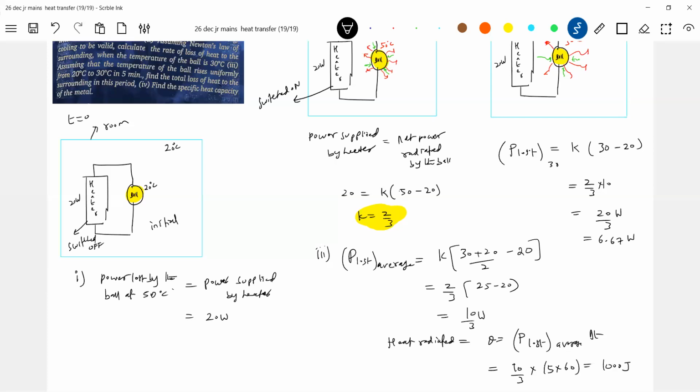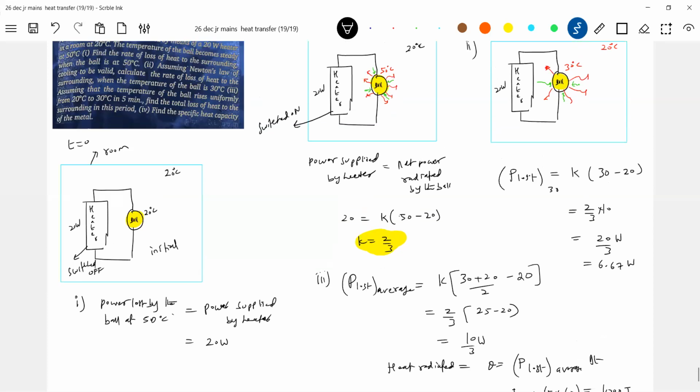Find the specific heat of the body. Then what can you write? Okay, this is the heat radiated in 5 minutes. How much heat is given by the heater coil? This is not our answer. Okay, we'll do one thing. Find the total loss of heat to the surroundings in this period.